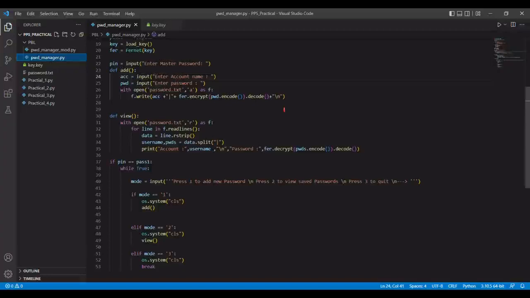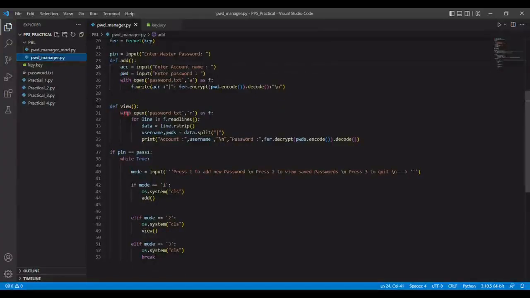Now on line 30, we are defining this view function, which will open this password.txt file. It will read all the lines, remove any \n character, and then search for this symbol, and when it sees this symbol, it will split the data into two halves. The first half will be the username and the second half will be the password, and it will print the account name, then the password.